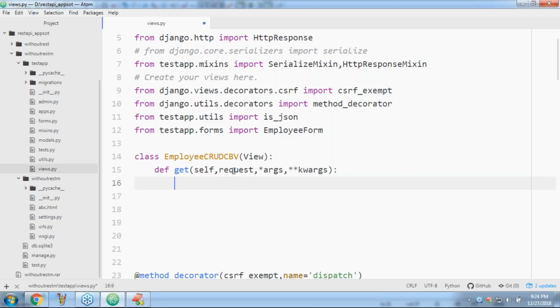In the partner application, we have two methods. Have you observed that? We have two methods there.